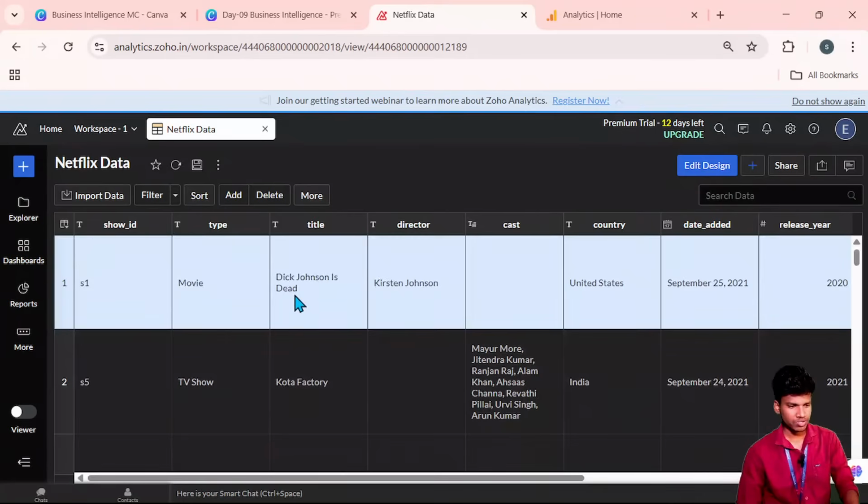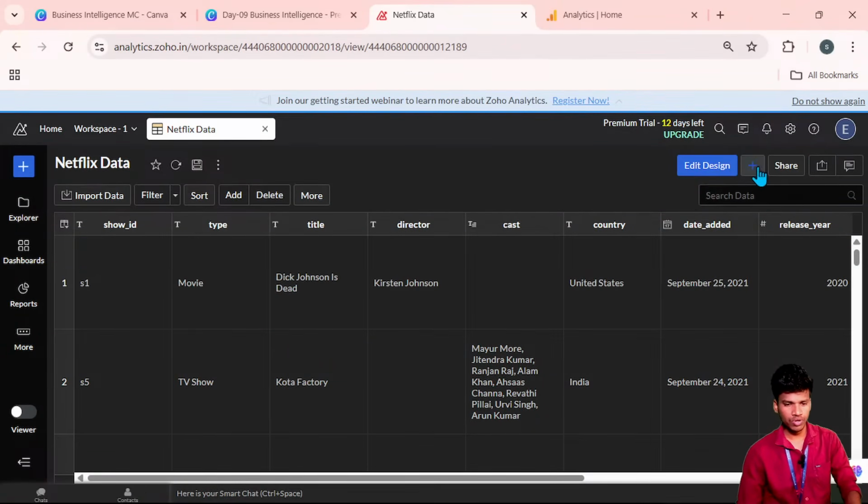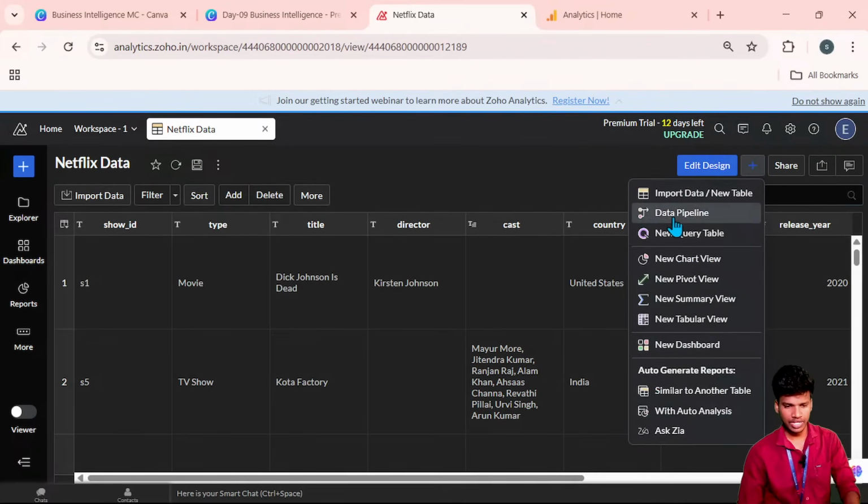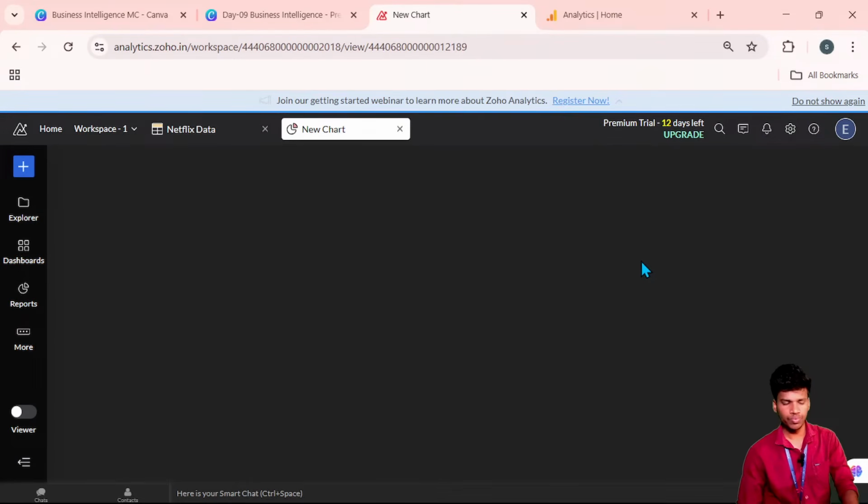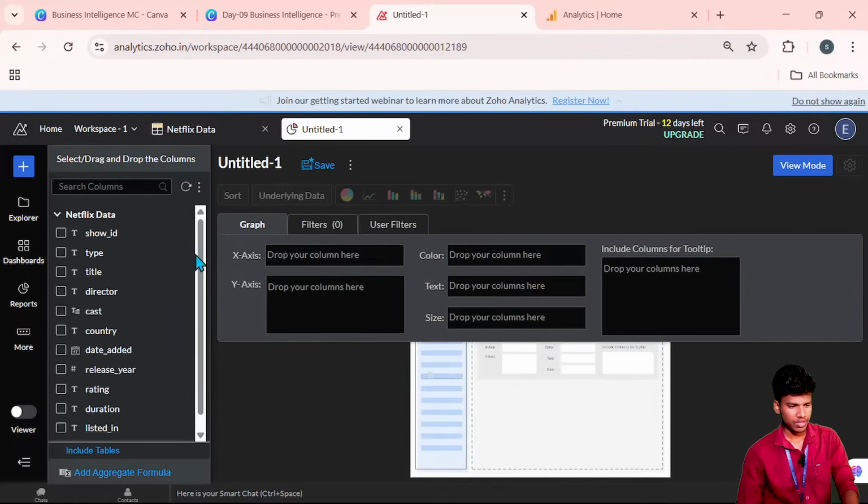Okay, now we will import our data. Next, we are going to create visuals. So once I click add, I go with the new chart view. So now I can drag and drop those particular values. We can easily identify that.